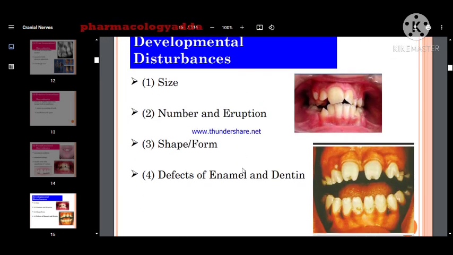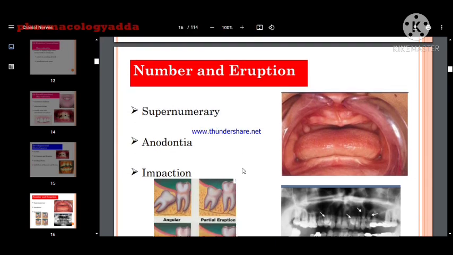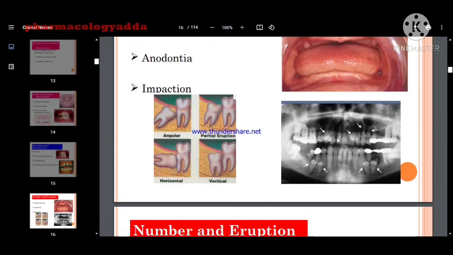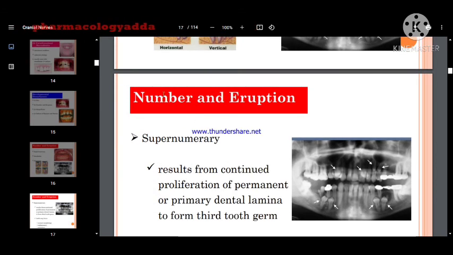size completed. Now come to the number and eruption. In the number and eruption, supernumerary teeth, anodontia and impaction. This is the case of impaction. This is the case of impaction. Supernumerary teeth, no teeth is present. Okay, anodontia case. Now, the number and the eruption. In the case of number and eruption, wait for a second.